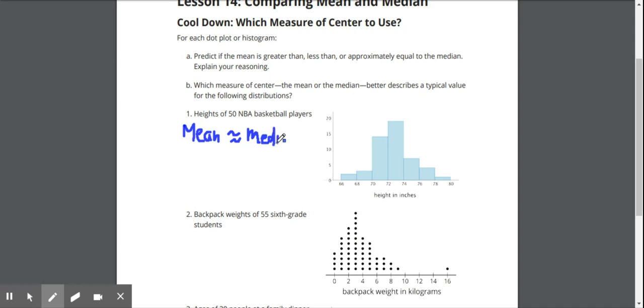And since it's such a symmetrical chart, like you're looking at the lower scores and the higher scores, it's very symmetrical. So for part B, I wouldn't think that it matters. You could describe this with the mean or you could describe it with the median. It wouldn't matter since they're pretty close.